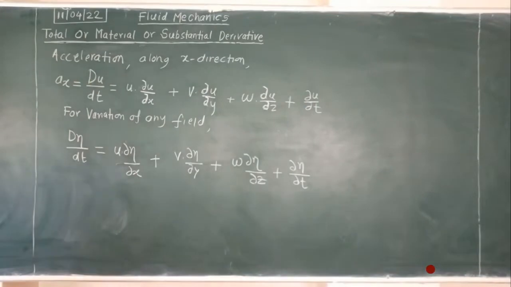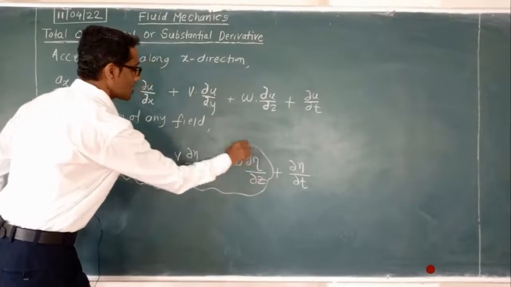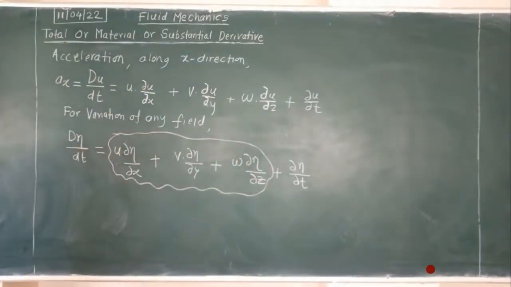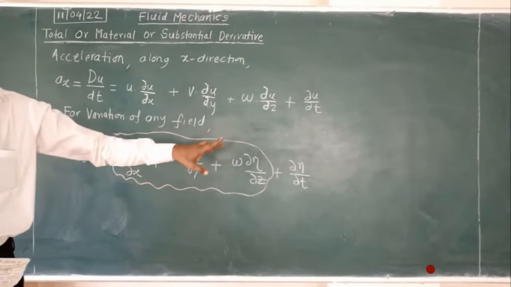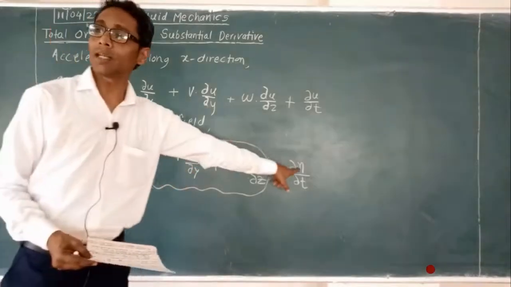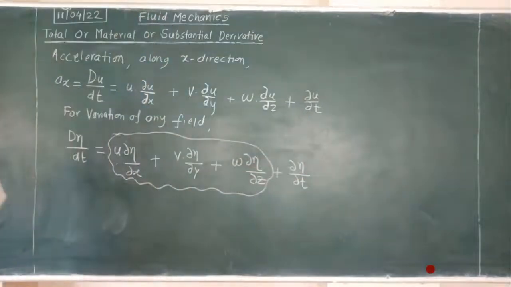So here you will see, this is the covered portion of the equation. It is regarding space, the coordinate system, and this element is regarding time.